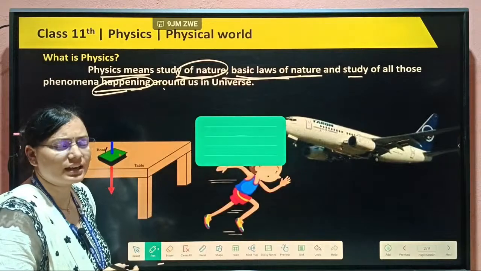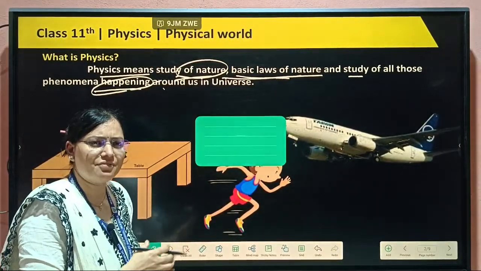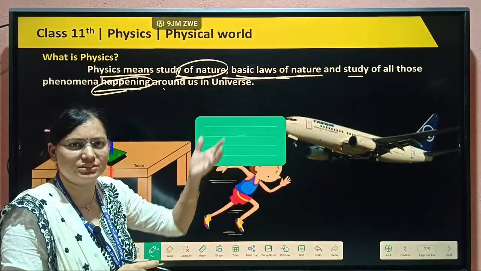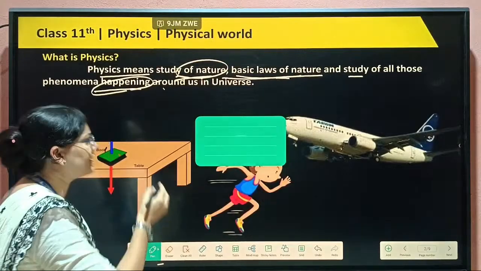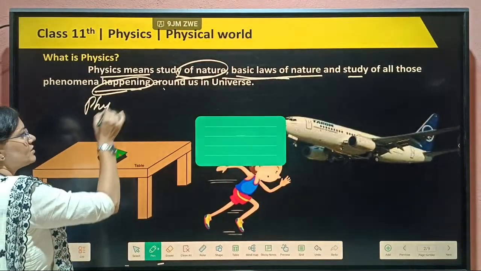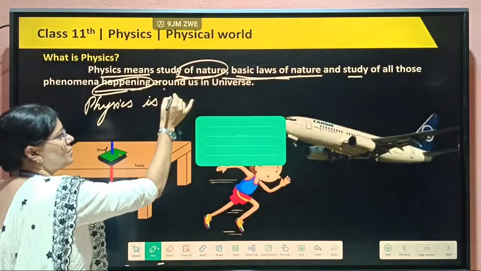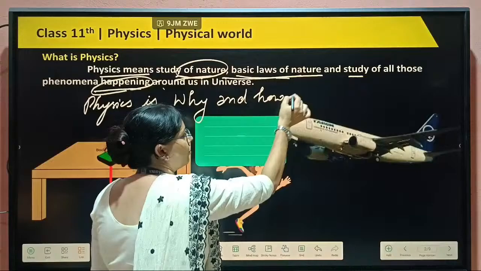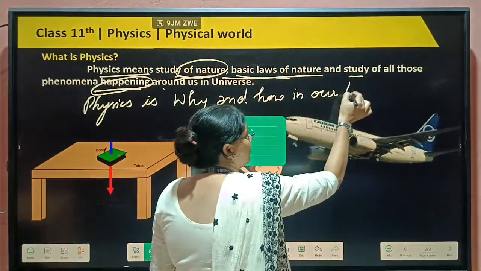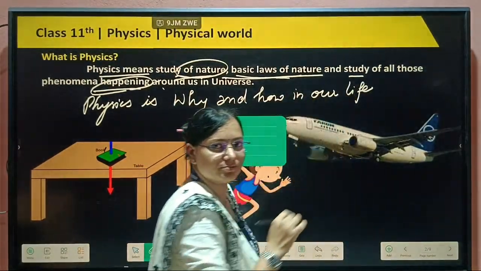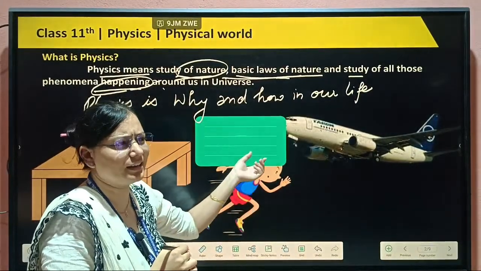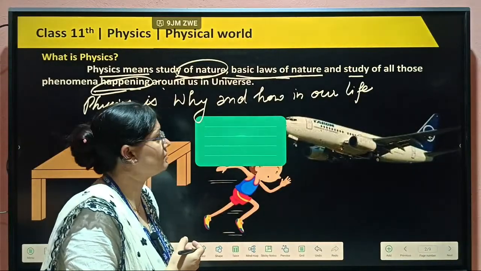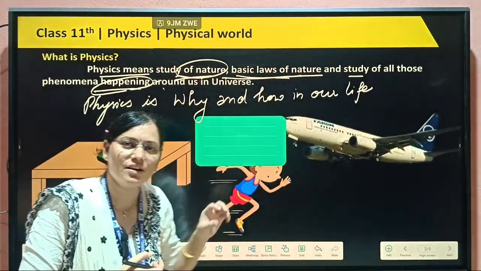So in short, we can say that in our nature, physics is available everywhere. Whatever work we are doing, physics is there. We can say physics is the why and how in your life. In our life, whatever we do, the questions why is it this way and how is it possible always come to our mind, and their answer is always physics only.